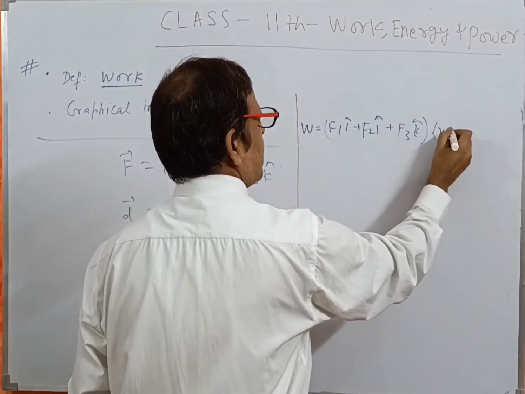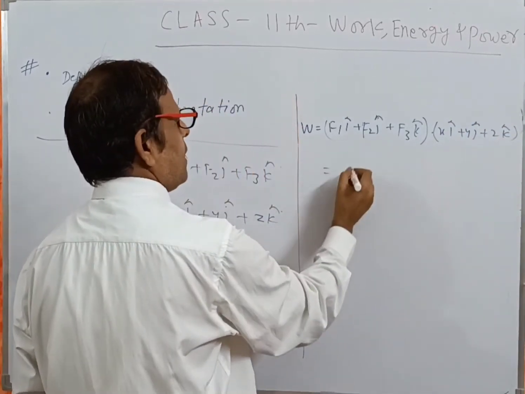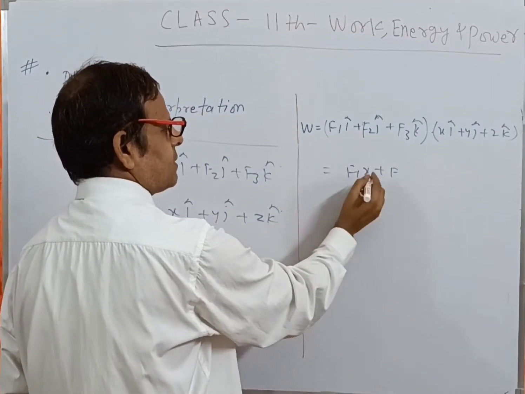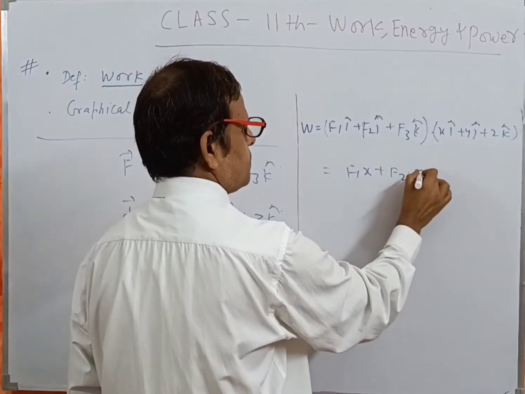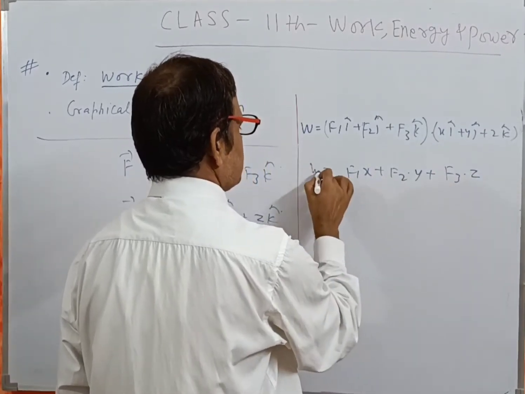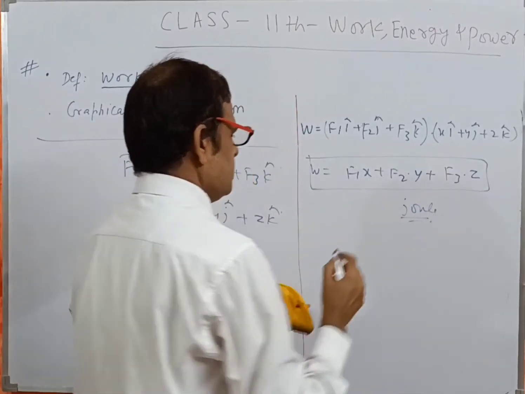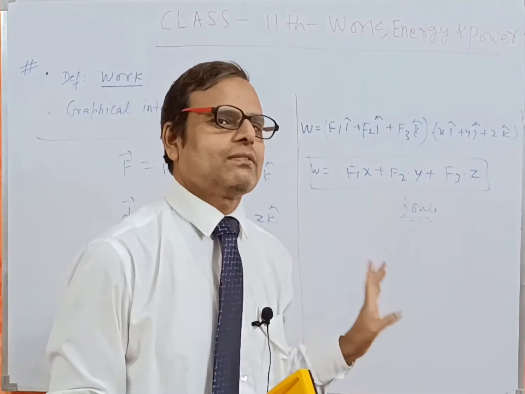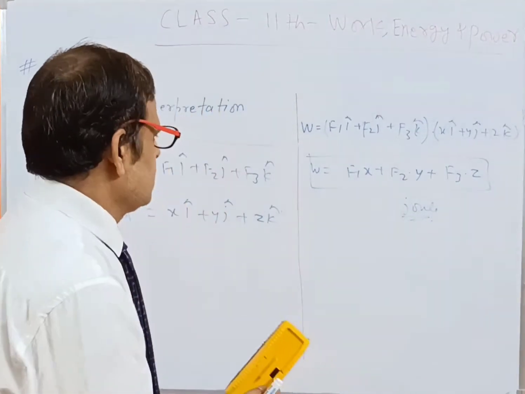Now the displacement vector is x i cap plus y j cap plus z k cap, so W is equal to F1 x, the product of the coefficients of i, plus F2 y, the product of the coefficients of j, plus F3 z, the product of the coefficients of k. This is the work done. It is in joule. This is the calculation. Whatever question is given in this form, you can calculate like this. This is your duty.